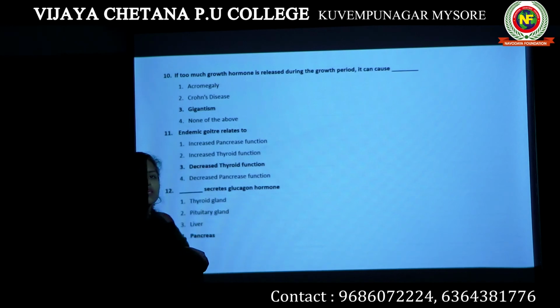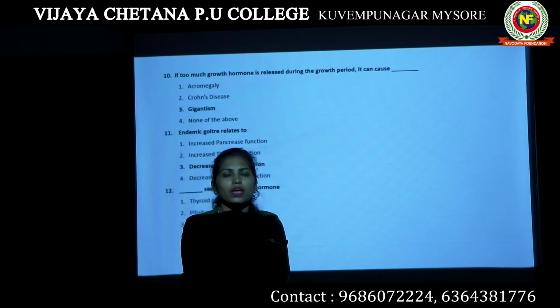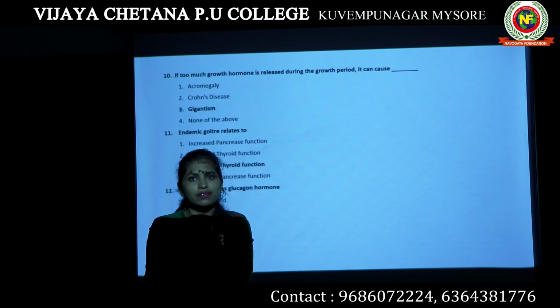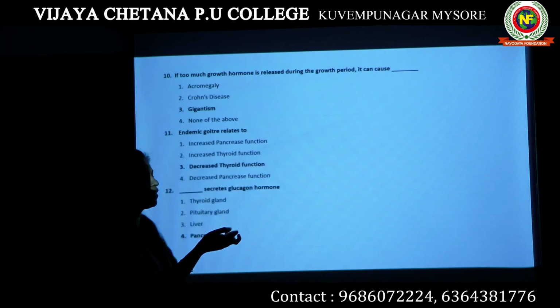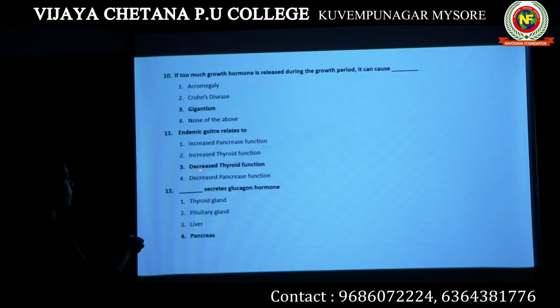Decreased thyroid function, this is the answer. When the thyroid function decreases because of low iodine, that leads to hypothyroidism. Hypothyroidism will lead to goiter, swelling of thyroid gland. So decreased thyroid function. This is the answer for question number 11, option 3.